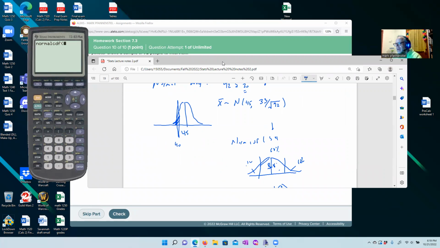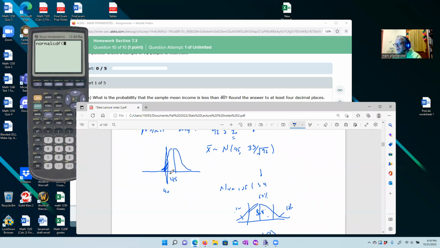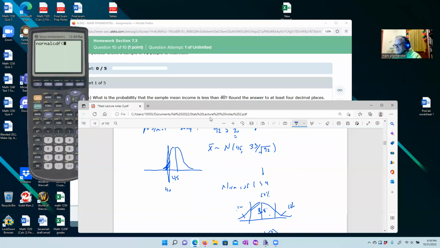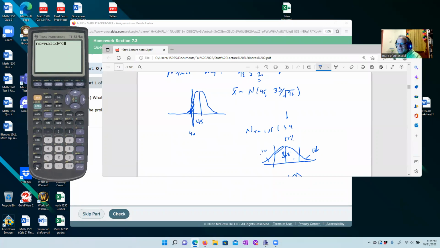If I make $45 a week and I've got a gambling problem that costs me somewhere between $3 or $4 every week, how many weeks is it going to take for me to go broke? Quite a few. So we'll type in 0 as my low number. Same as before, 40, and my average is 45.